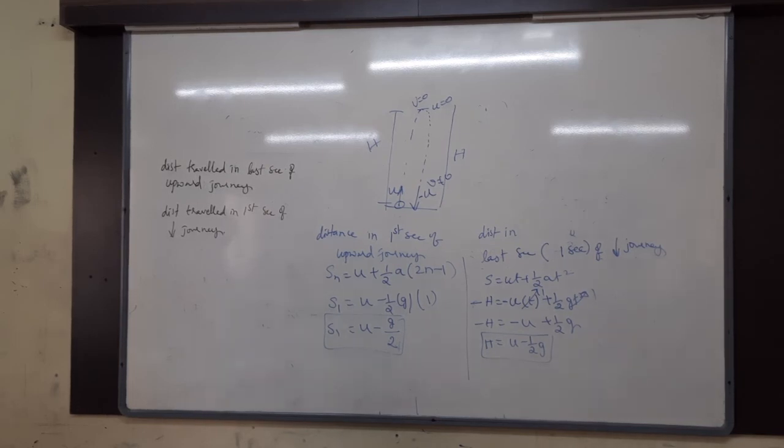A body is thrown vertically up with a velocity of 100 meters per second.